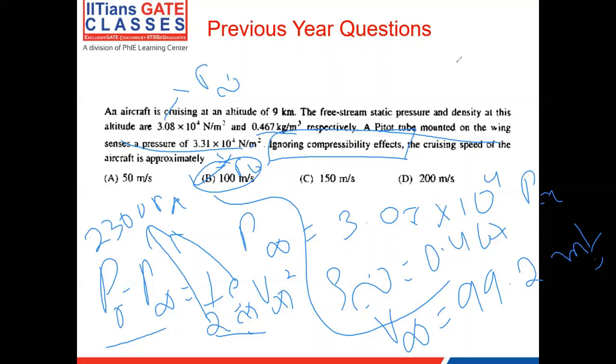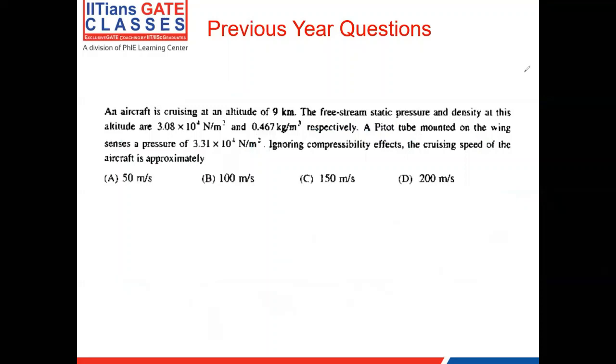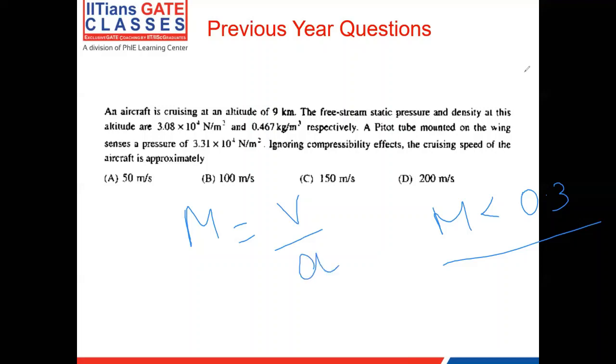Since we are talking about the compressibility part, there is one thing you need to take care of: all incompressible flows are characterized by a Mach number less than 0.3 or in and around that region. It's based upon a density change of less than 10 percent. So whenever they present you with a problem, before applying Bernoulli's equation, you need to calculate the Mach number of that problem. Mach number is nothing but velocity by speed of sound. If it comes to less than 0.3, or very close to that, you can directly apply Bernoulli's equation.